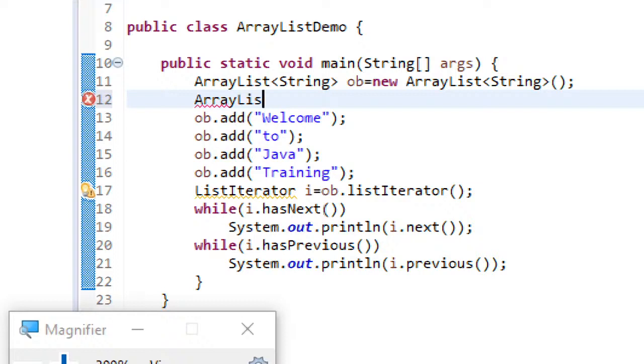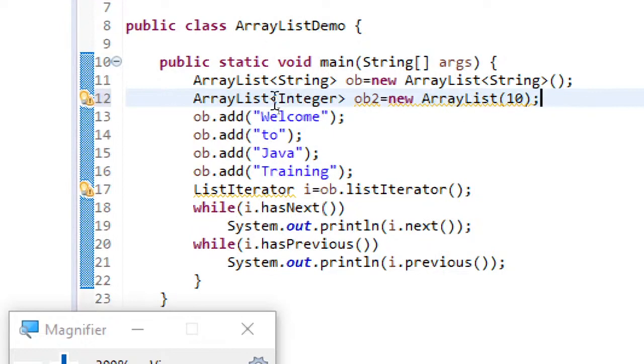If I use ArrayList of Integer, it's not generic only, you can also go for any other type. ob2 equal to new ArrayList, even if you don't give, no problem, 10. So you can see this is another way of creating an ArrayList object.